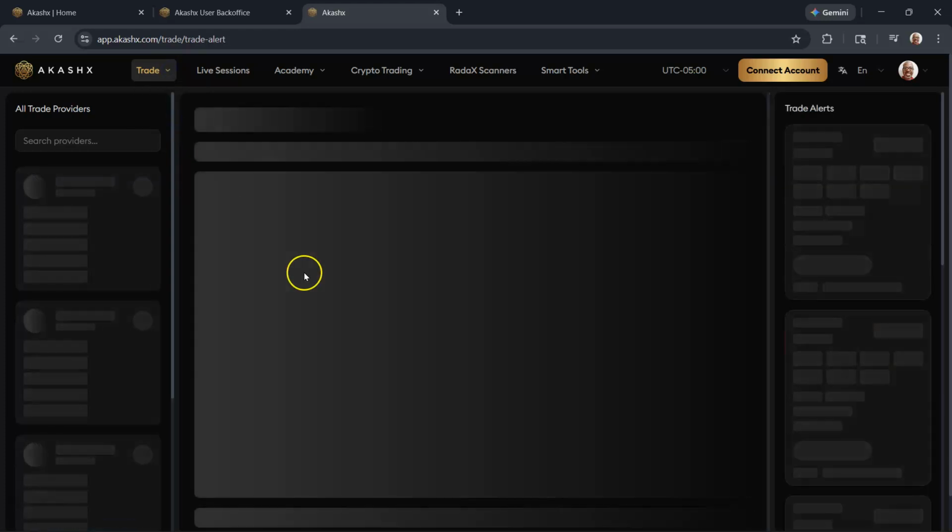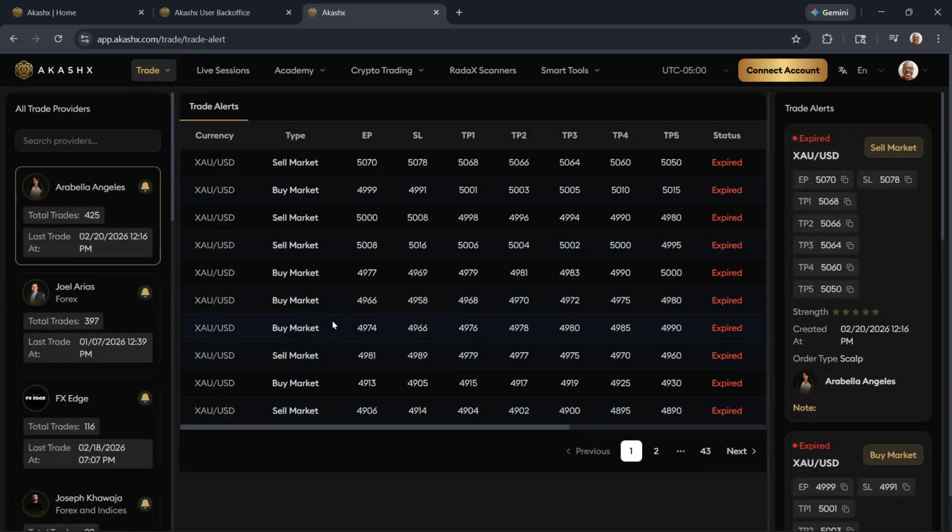And then you have access to pulse signals. This will be sent directly to your smartphone as well. The different traders will send out a trade alert, and you get to decide whether you want to take that trade. But you have to input all the data inside of your brokerage account. You've got to enter the entry where you want to enter the trade, take profit number 1, take profit number 2, take profit number 3, take profit number 4, take profit number 5, and then they also give you the stop loss. That way you can protect your principal.